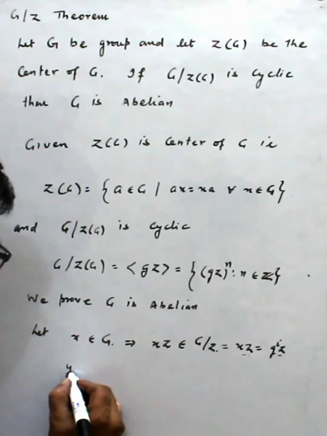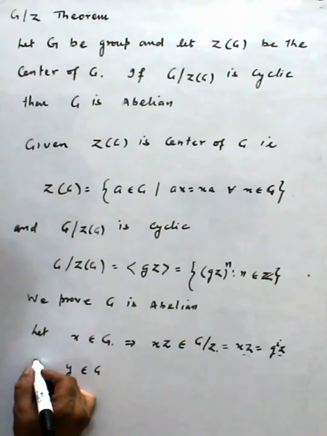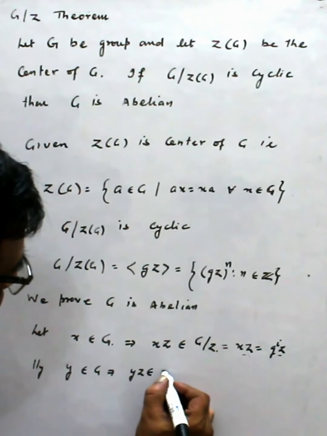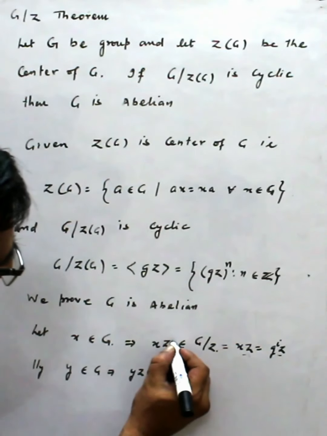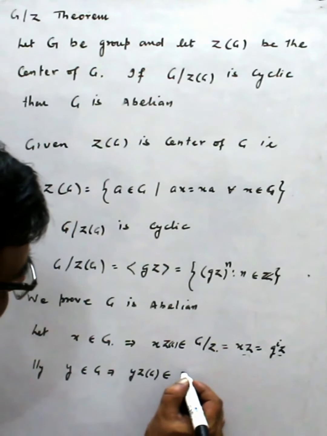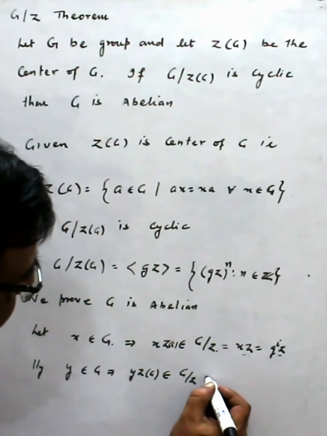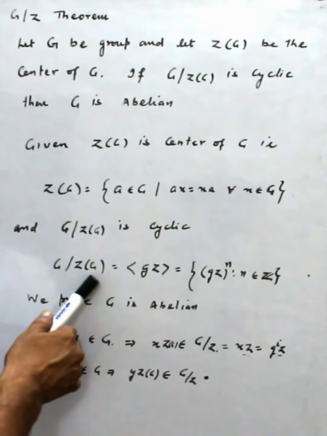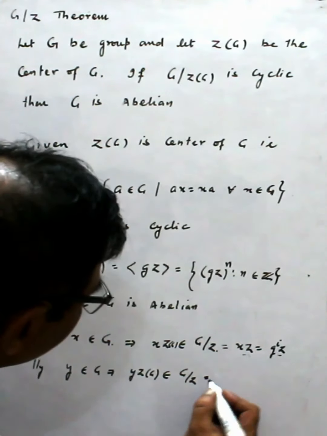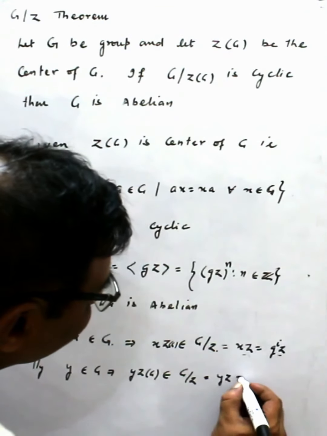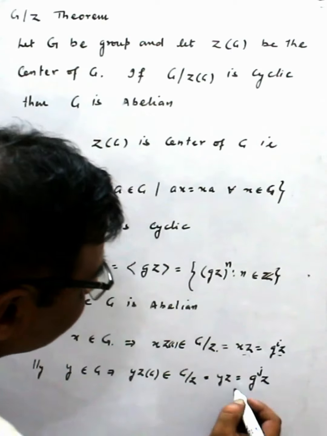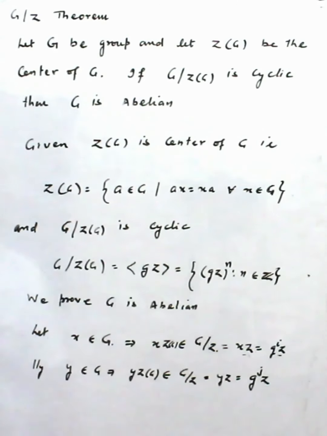Similarly, let y belong to G, so yZ belongs to G/Z, and yZ equals g^j Z, some element from here.